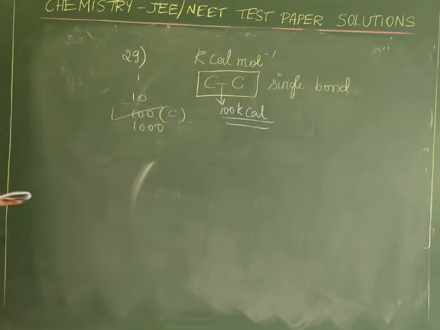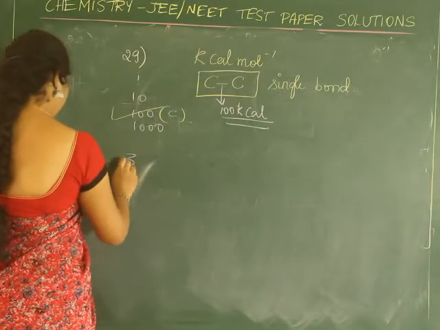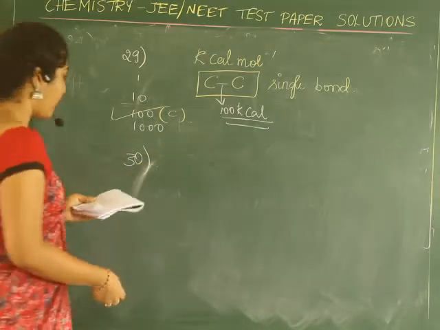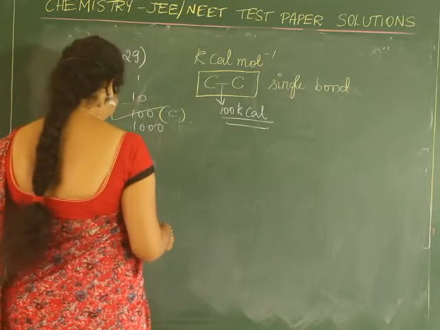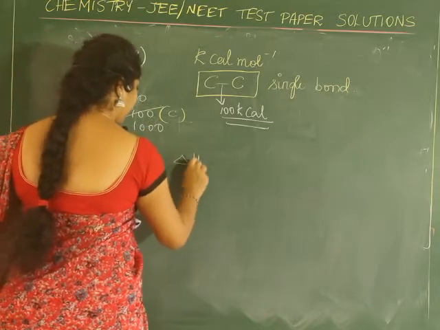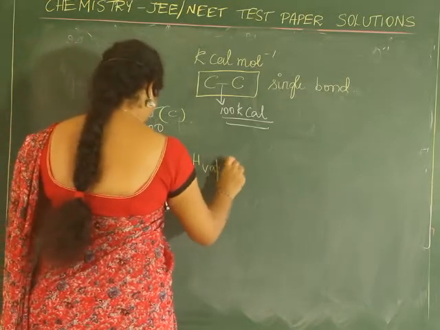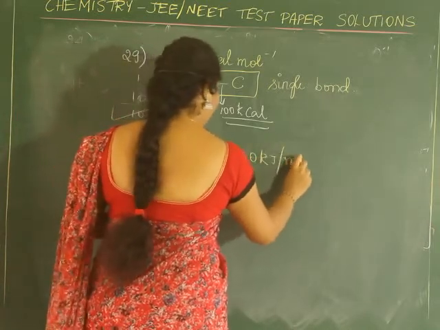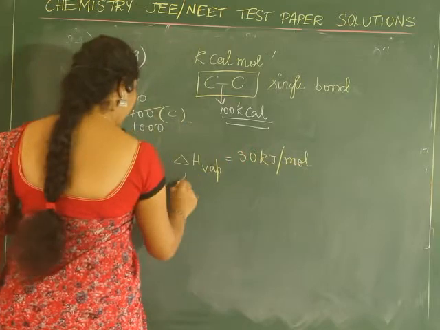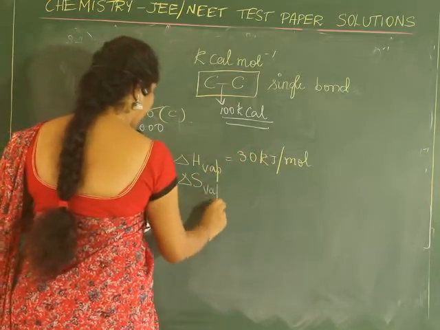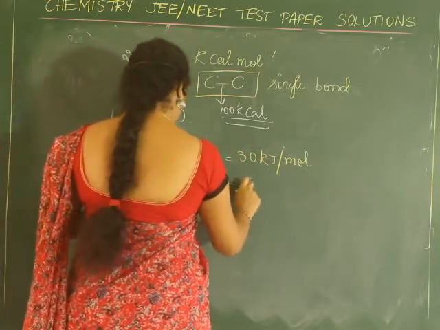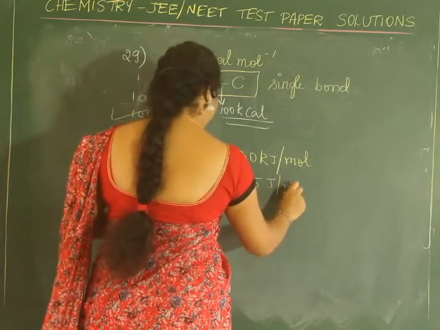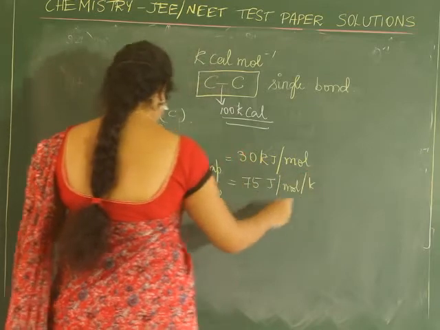Let me continue here. 30th: delta H of vaporization is given as 30 kilojoule per mole. Delta S of vaporization, that is entropy change for a vaporization process, is 75 joule per mole per Kelvin.